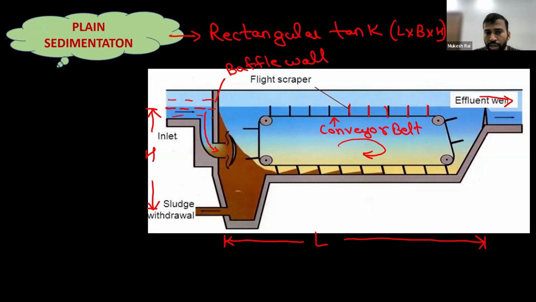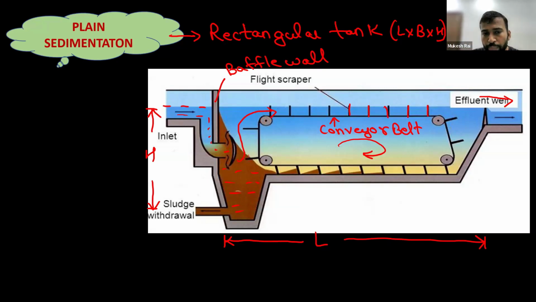Now we will consider that the water is moving from this direction and follows a downward journey. The impurities which are present in this water are the larger grit particles. Now when the water moves in this direction, the impurities also move similarly in that direction.